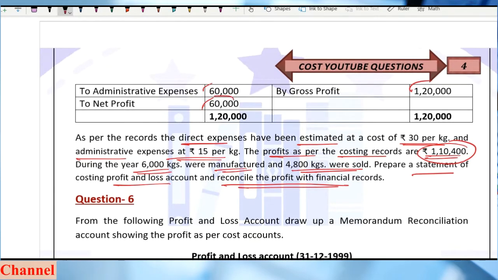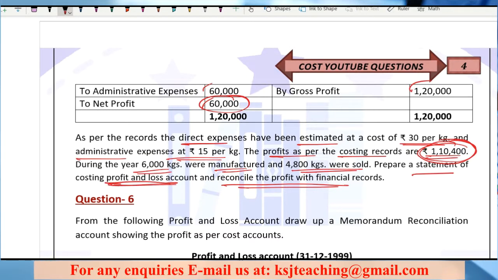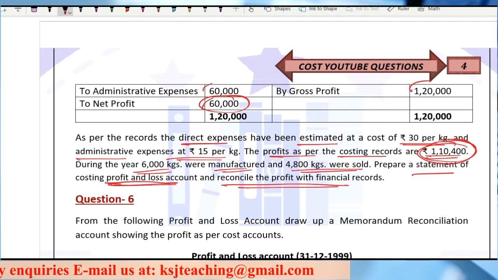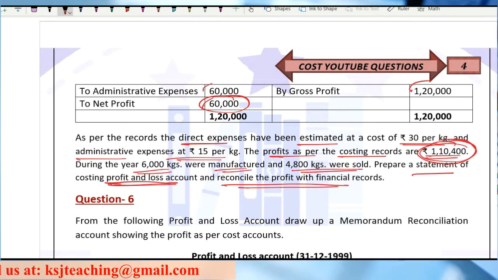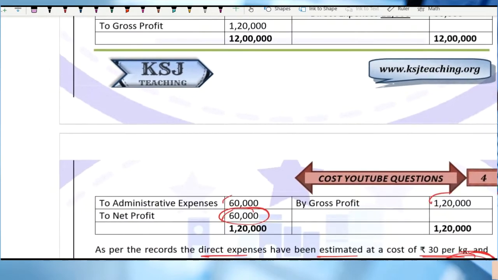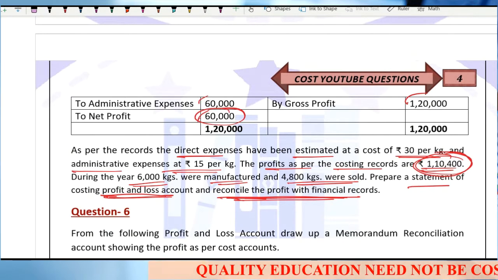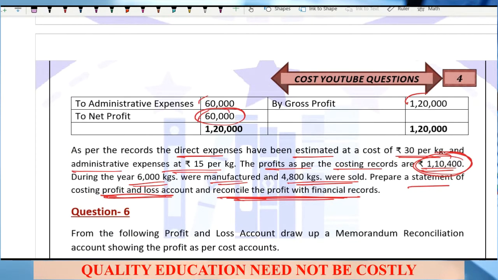See, the financial profit is given to you, right? The costing profit is also given to you. But the question specifically says that you have to prepare a statement of costing, profit and loss account. That means you will first have to prepare the cost sheet, right? Then you can reconcile the profit with the financial books. Clear? That means you will have to first prepare the costing, profit and loss account. Costing, profit and loss account means you are required to prepare the cost sheet.